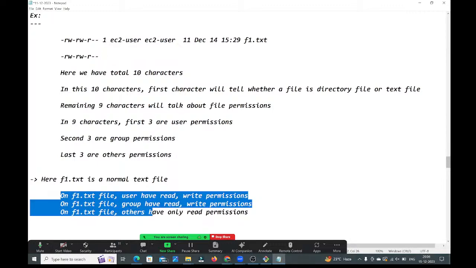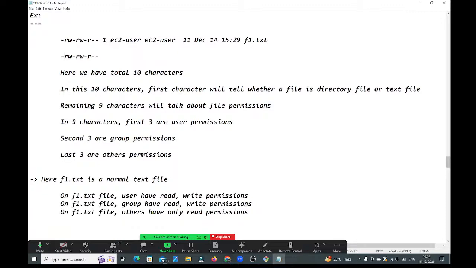In here f1.txt is what? It is a normal text file. How are you telling that? First character is hyphen, then that is a normal text file. In that file, user has read and write permissions, group has read and write permissions, and others have only read permission. Is it clear, guys?